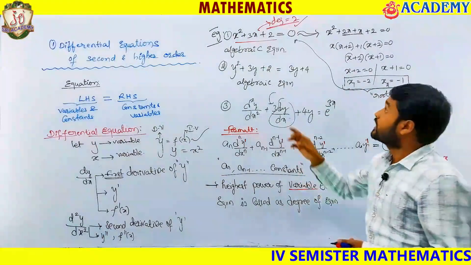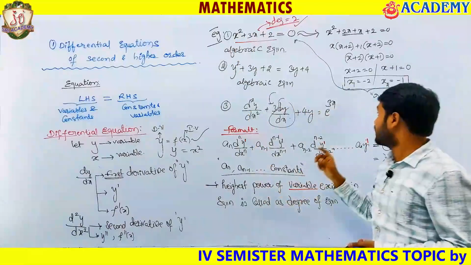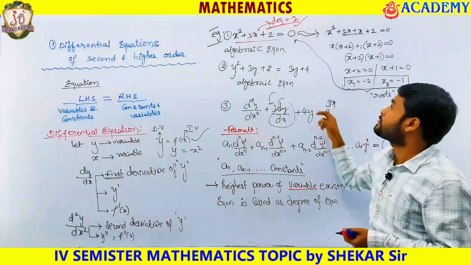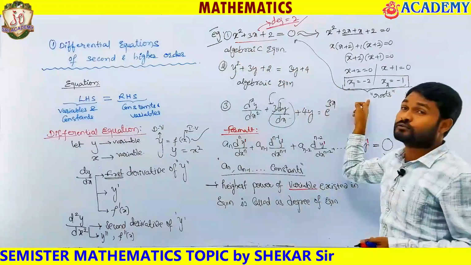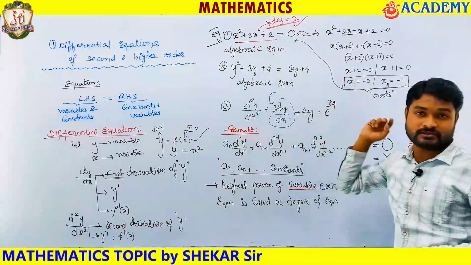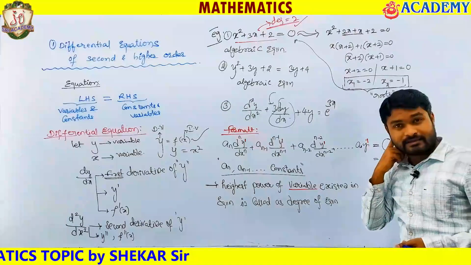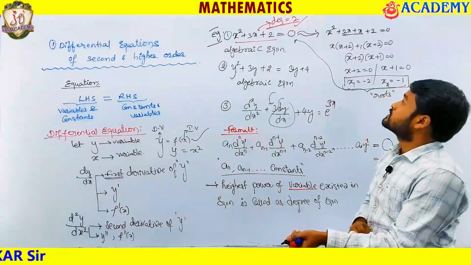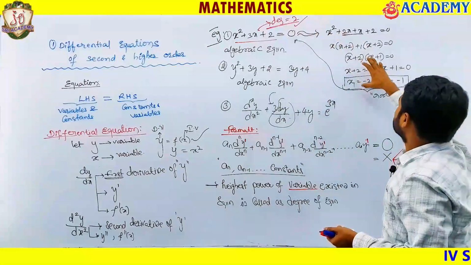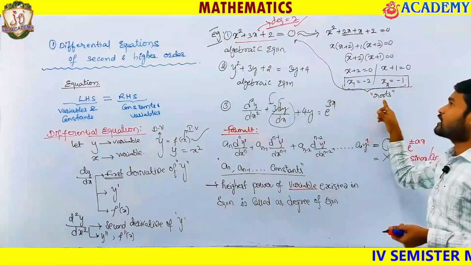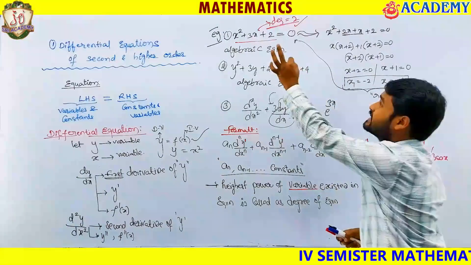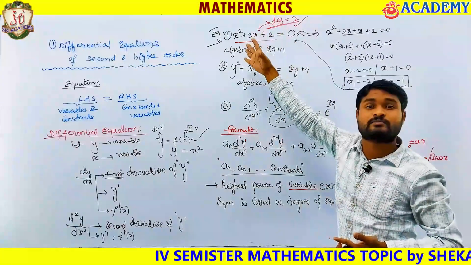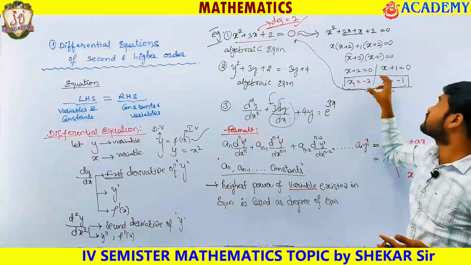Now tell me, if the highest degree is 3, how many roots do you get here? 3 roots, definitely 3 roots. If it is 4th degree, 4 roots; 5th degree, 5 roots. Am I correct? Okay. Now, this is an algebraic equation, so the conclusion for an algebraic equation is: nth degree of an algebraic equation corresponds to n roots for that equation.